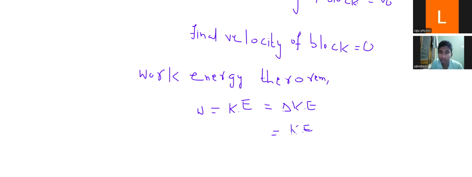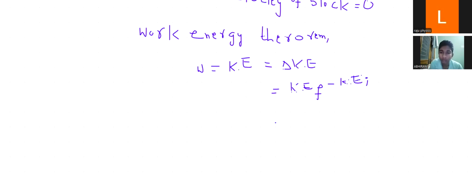Kinetic energy final minus kinetic energy initial. Half m V final square minus half m V initial square. So this is your work.